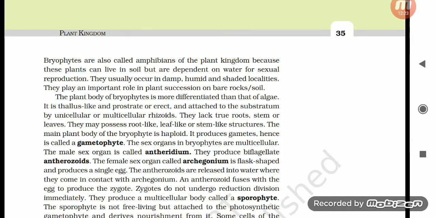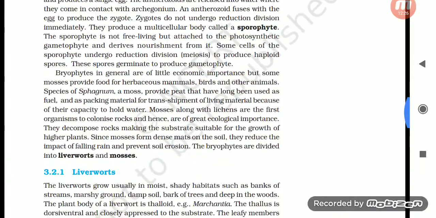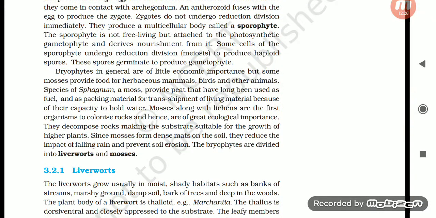Zygotes do not undergo reduction division. Immediately, they produce a multicellular body called a sporophyte. The sporophyte is not free living but attached to the photosynthetic gametophyte and derives nourishment from it. Some cells of the sporophyte undergo reduction division, meiosis, to produce haploid spores. These spores germinate to produce gametophyte.